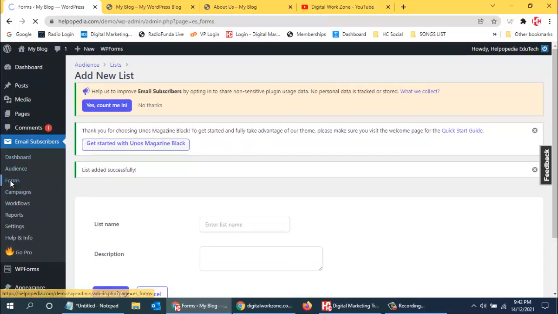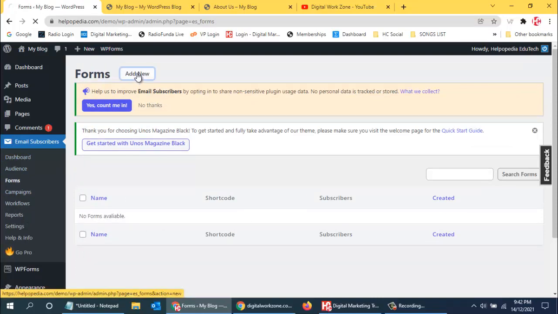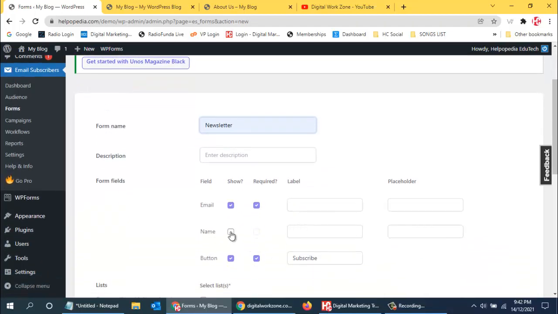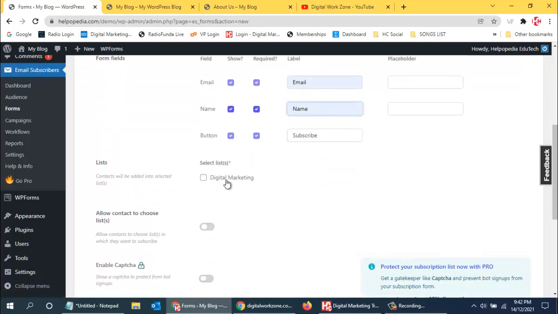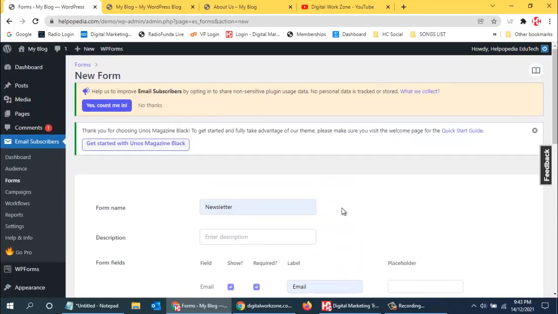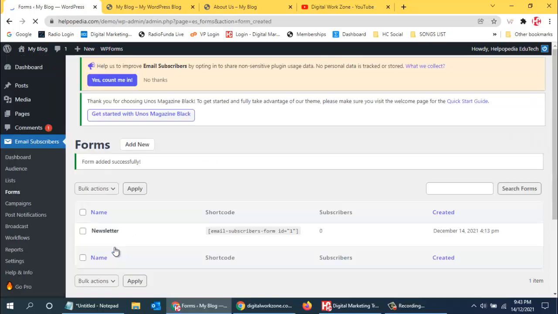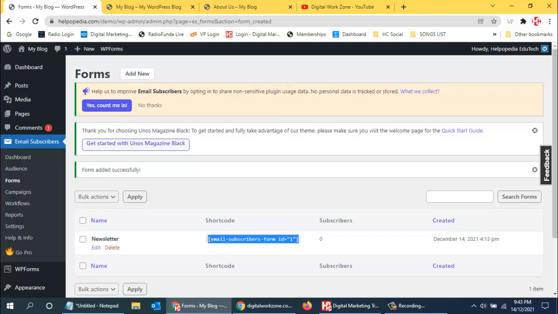I'll say add a new form, and over here form name would be newsletter. I want name also, this is also required, and then over here also I'll use email, and over here I would say name. Okay, and now you can see the list which we have created. When people fill up their email addresses and name, they will be added into this list. So this is done, and now I can just click on save. So now my newsletter subscription is also ready, and if I want I can copy this code and paste it anywhere, but we will not use this right now.